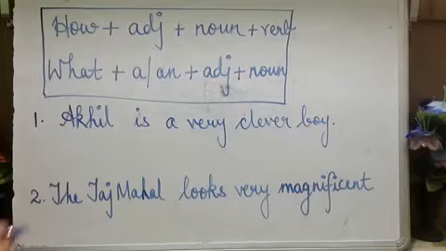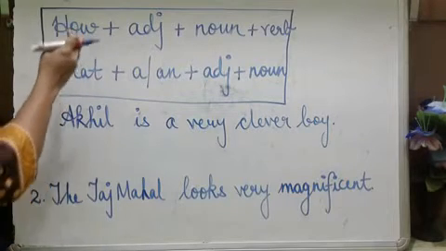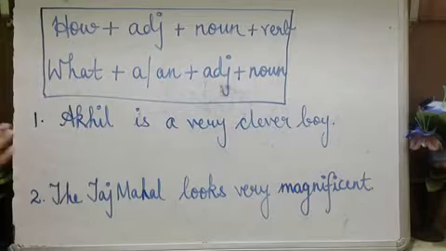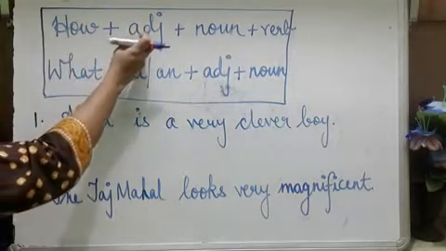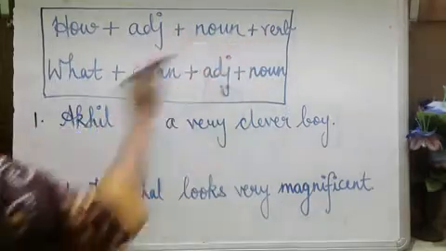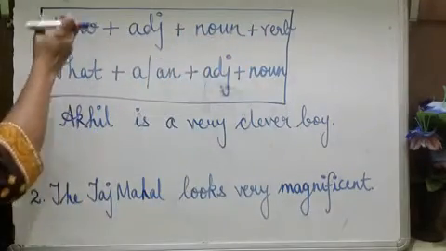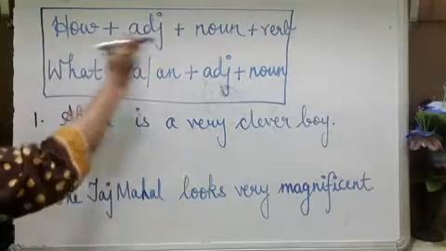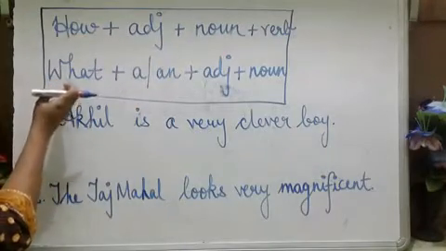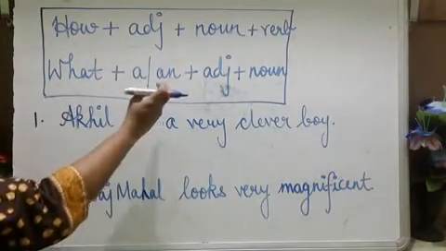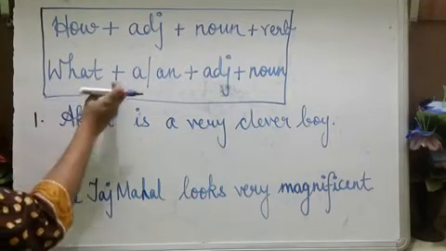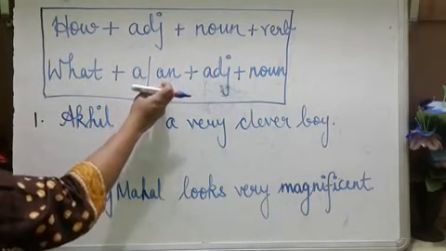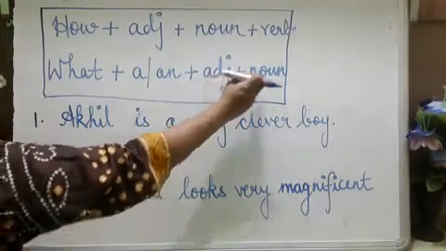Now listen, I have written what I have taught you earlier in simple words here. How plus adjective plus noun plus verb. When you use how, your formation must be like this. When you use what in a sentence, the structure of the sentence must be like this: what plus a or an, whatever article is there, plus adjective plus noun.